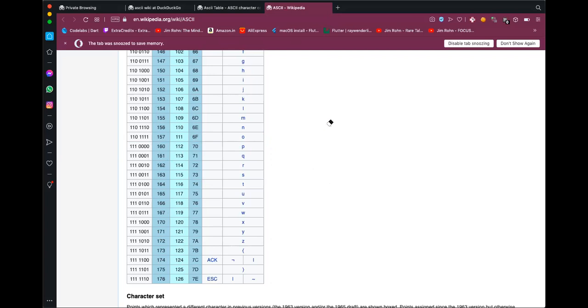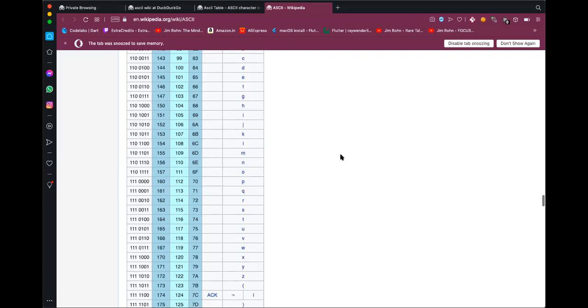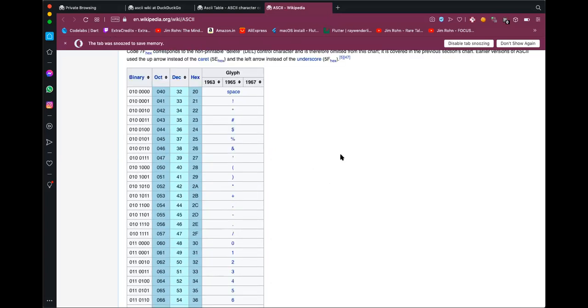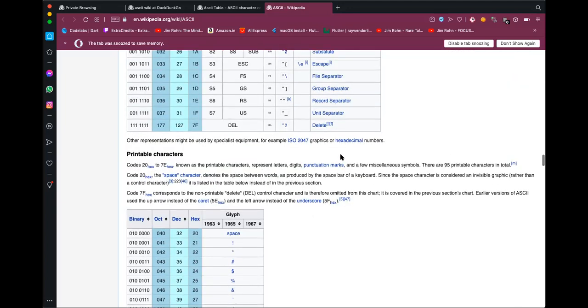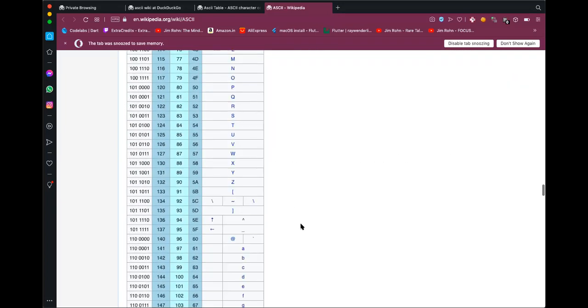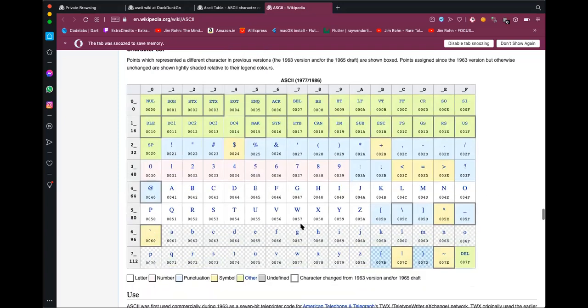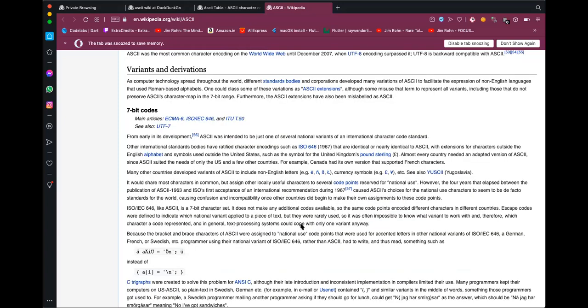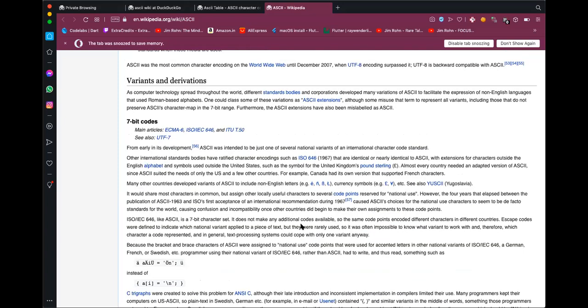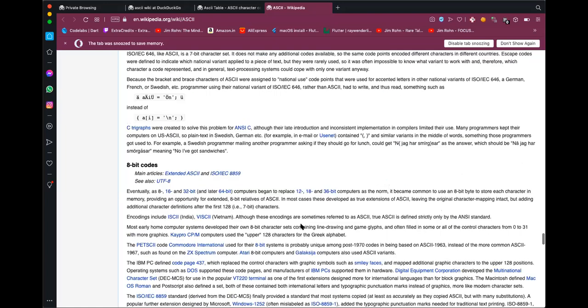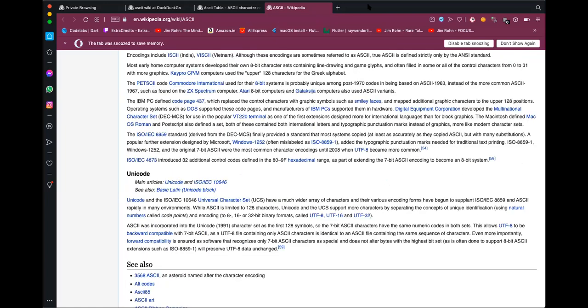Now, as usage of programming languages grew, these 127 characters became insufficient. Nowadays, we no longer use ASCII, but something called UTF-8. Somebody wrote in the chat Unicode. Unicode is another method.